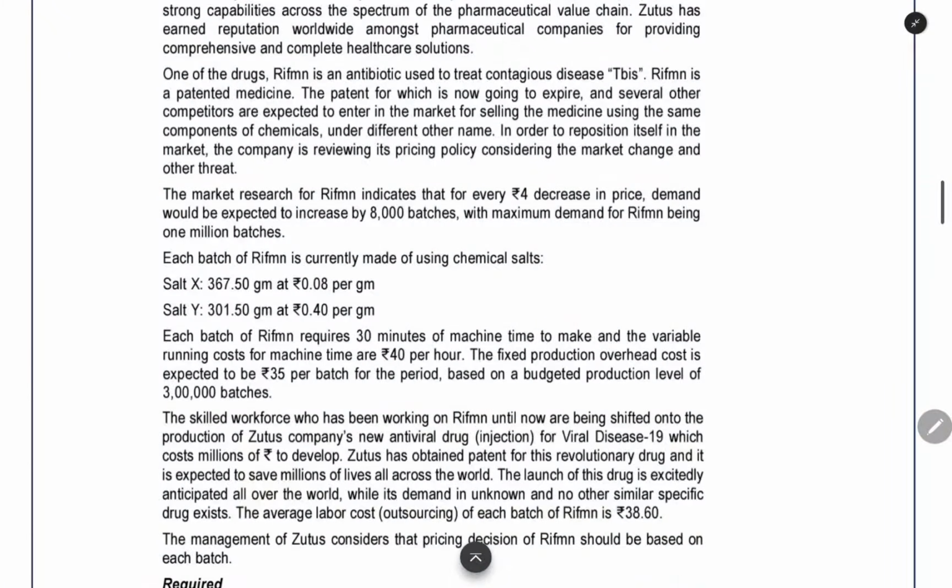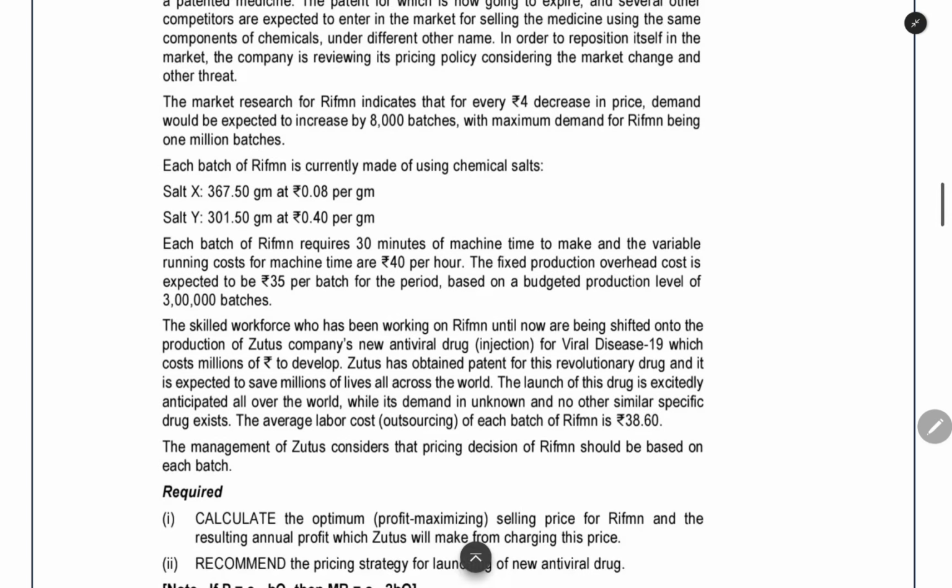The market research indicates that for every 4 rupees decrease in price, the demand will be expected to increase by 8,000 batches. If you change the price by 4 rupees, how much change in quantity demanded are you getting? 8,000 batches. So this is the quantity demanded and price change. By this we can find out the slope of the demand curve B. And then each batch is made using chemical salt. This is the raw material which we are using, that we can see later.